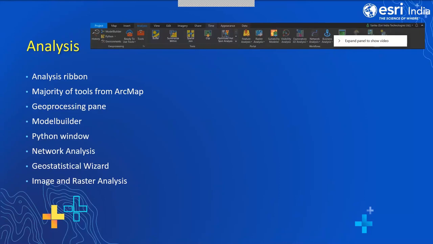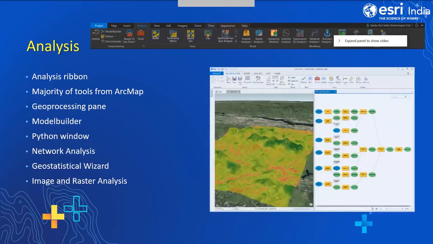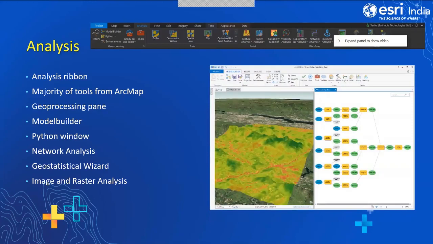And not only that, you can perform some of the analysis on the fly without saving any outputs to your machine. And whenever you click on a tool, it will redirect you to a pane through which you can configure the tool parameters. And this is the analysis part.